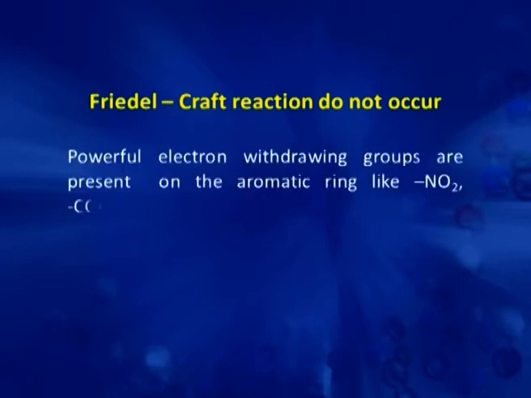Now, the next drawback is Friedel-Crafts reaction does not occur when strongly powerful electron withdrawing groups are attached to the benzene ring like nitro, carboxylic, ketonic, CF3, sulfonic acid group.